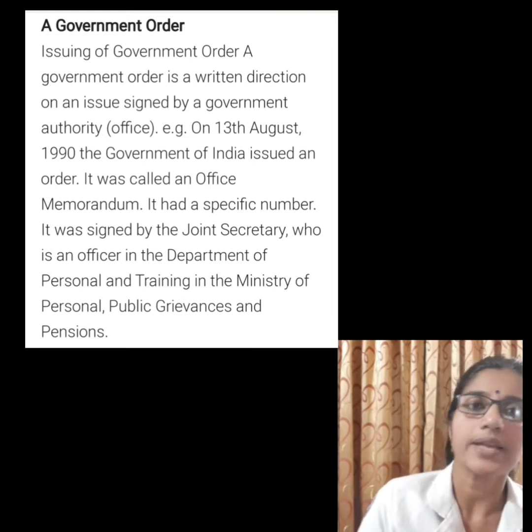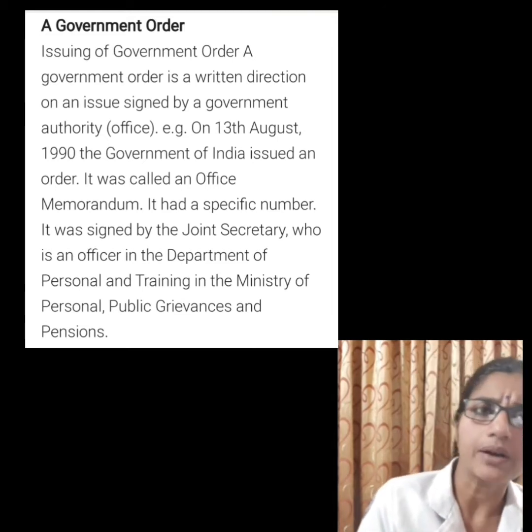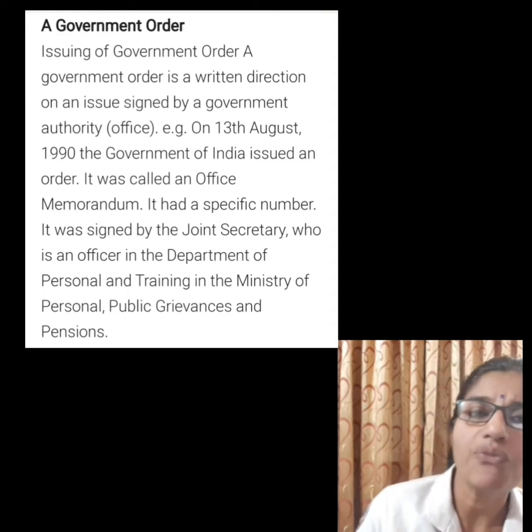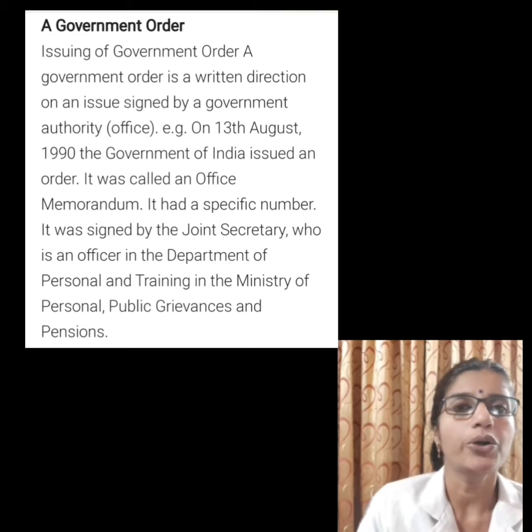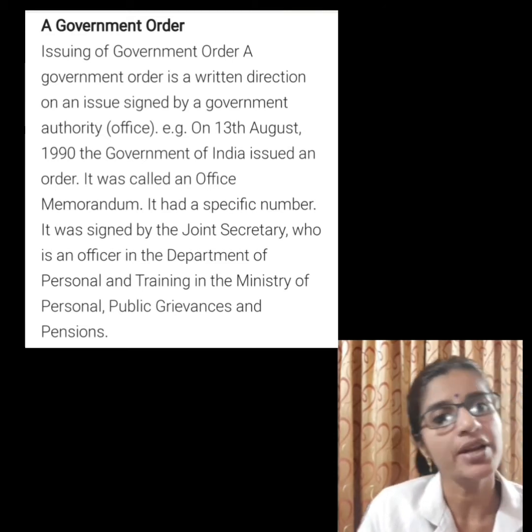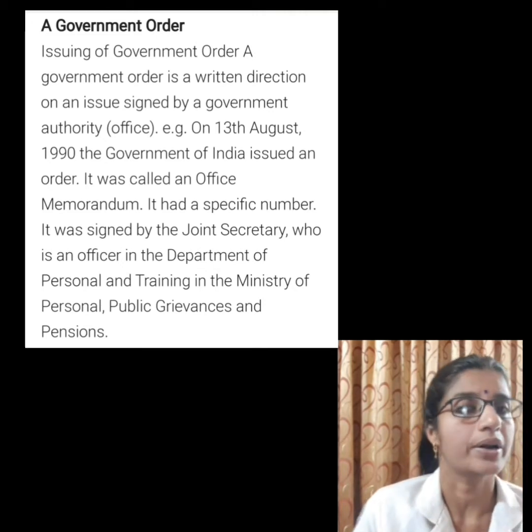Government orders are known as office memorandums. Here you can see an office memorandum issued by the Government of India on August 13, 1990. All government orders must have a number.